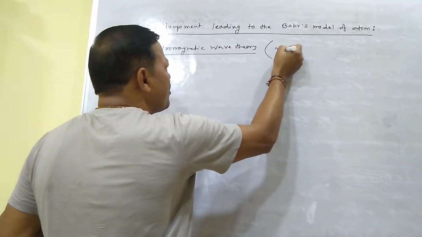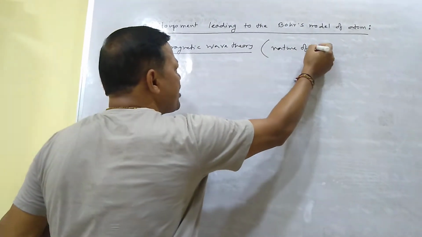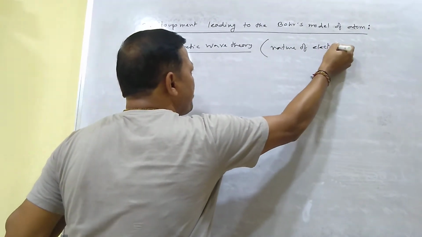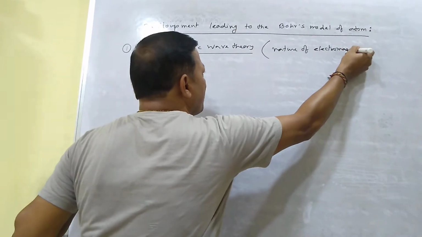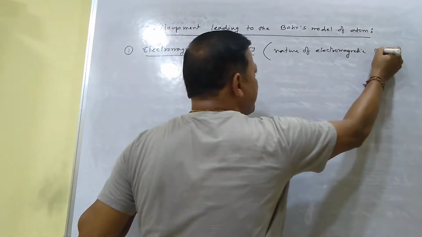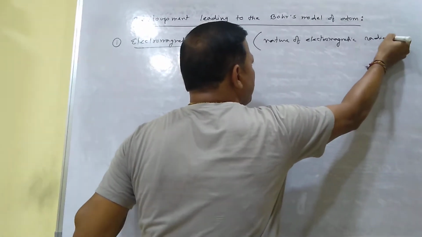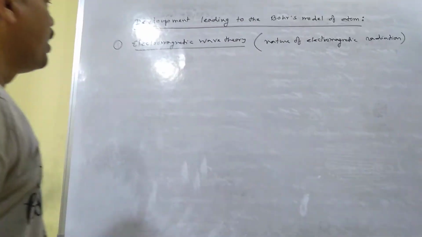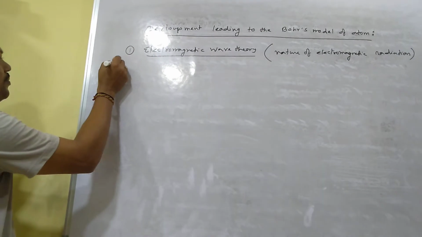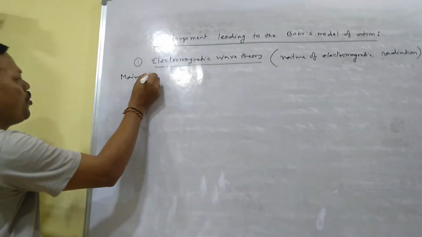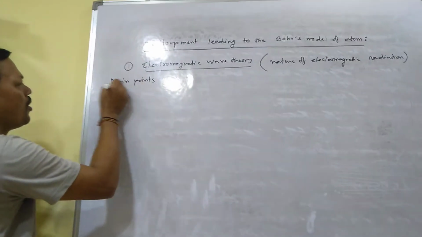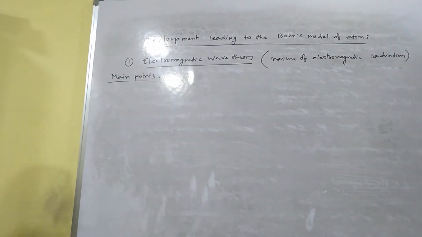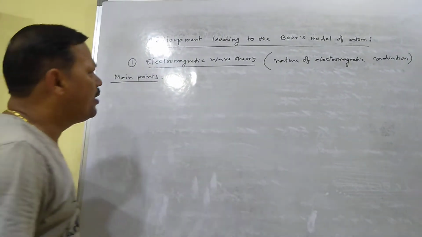That means first we will study the nature of electromagnetic radiation. Actually, the main points of this electromagnetic wave theory are, I will give you the points mainly.